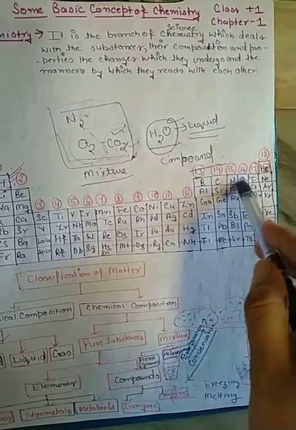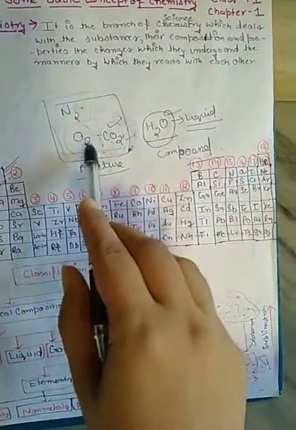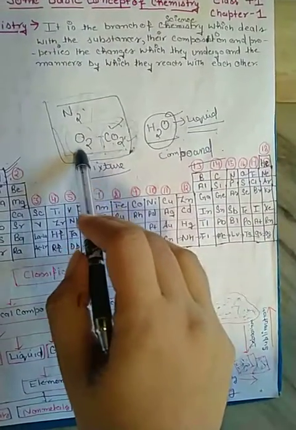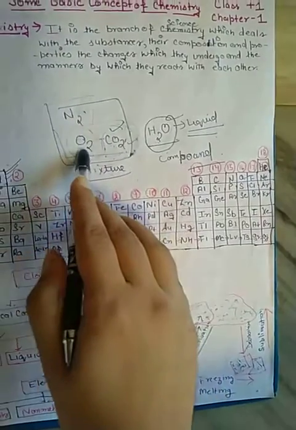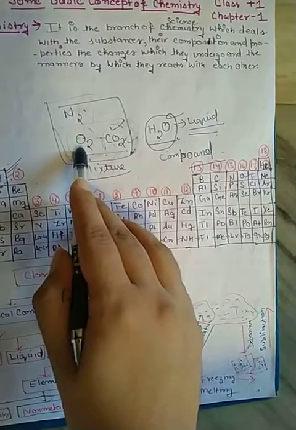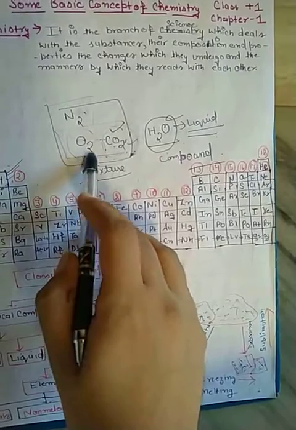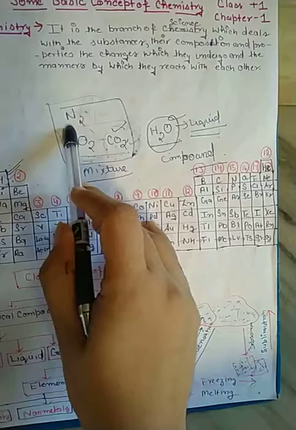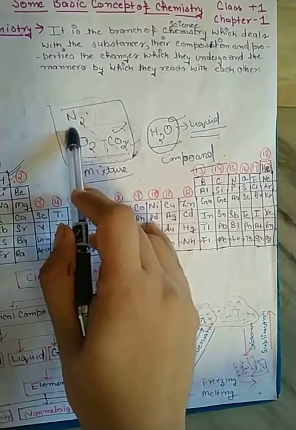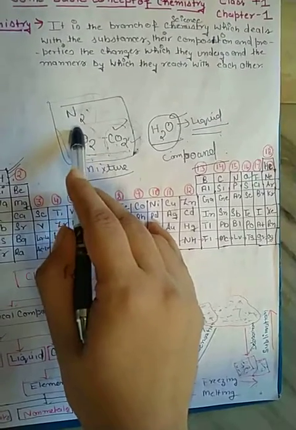So oxygen, which is a gas taken by us for respiration, is made up of two atoms of oxygen combined to form dioxygen. Two atoms of nitrogen combine to form dinitrogen.